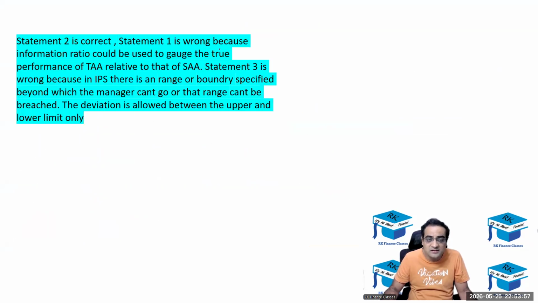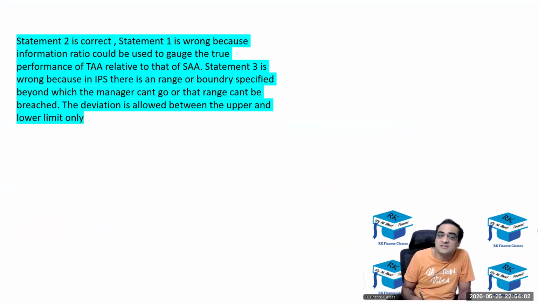Statement 2 is correct. Statement 1 is wrong because information ratio could be used. Fine. I have to give you marks for this. Information ratio could be used. Did he write positive or not? He has not written positive. Okay, but fine. Information ratio could be used to gauge, but if the information ratio is positive, it has been successful. If the information ratio is negative, it has been a failure. If the Sharpe ratio is higher than the Sharpe ratio of SAA, the tactical asset allocation has been successful, and if the Sharpe ratio has gone down below the Sharpe ratio of SAA, tactical asset allocation has failed. But for this I will give 0.5 marks.